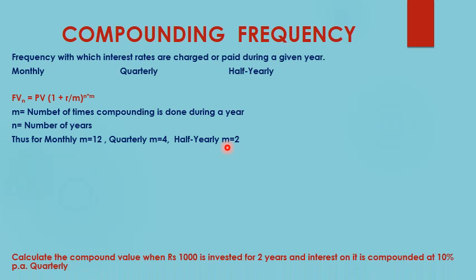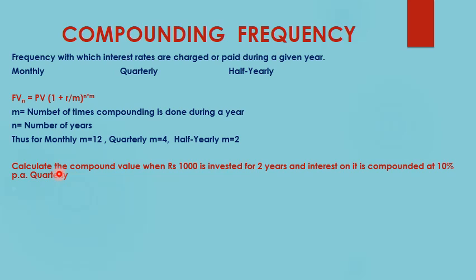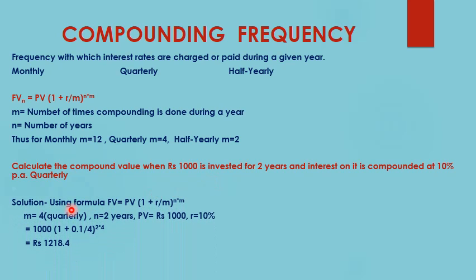Let us understand this with an example. Suppose it is given: calculate the compound value when rupees 1000 is invested for 2 years and the interest on it is compounded at 10% per annum quarterly. So the present value is rupees 1000 and the interest is compounded at 10% quarterly. Using the above formula, future value is equal to present value (1 + R/m) raised to the power n times m.